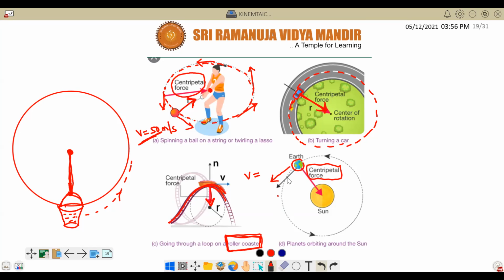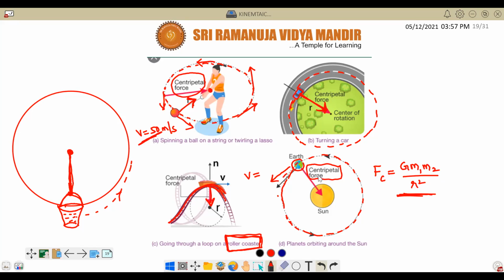So when the Earth goes with a constant speed, but since it is changing its direction, it will have acceleration. That acceleration multiplied by mass of Earth is called centripetal force, which is the gravitational force. G m1 m2 by what? R square. G m1 m2 by R square, where R is the distance from the Earth to the Sun. This is called gravitational force.